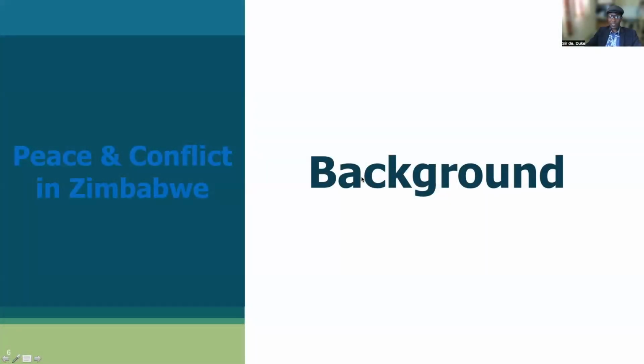Let's get back to our slides so that I show you some of the types of the conflicts. We have seen the conflict horizon or the conflict mapping for the whole world through those global peace index maps that I've shown you. Now let's look at the peace and conflict landscape in our own backyard, in our own country, the peace and conflict in Zimbabwe.